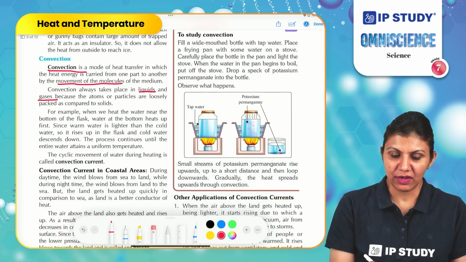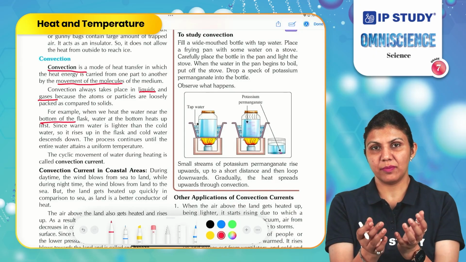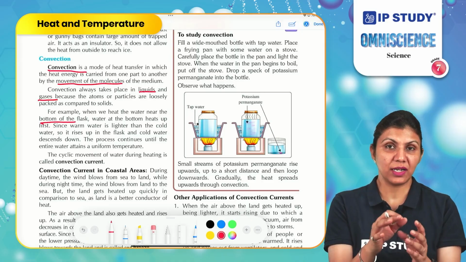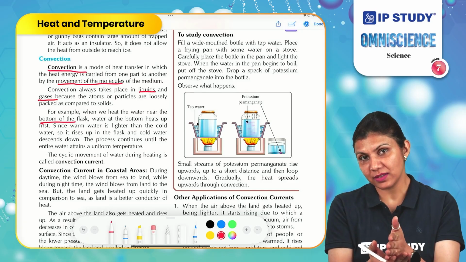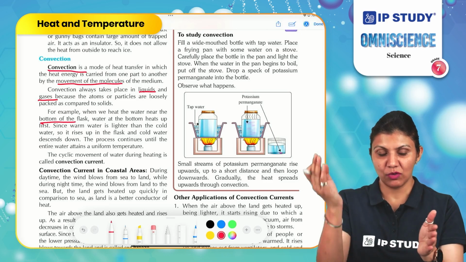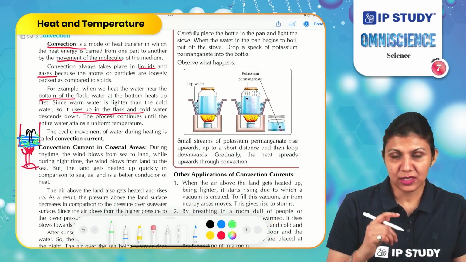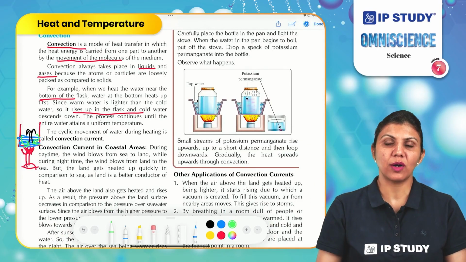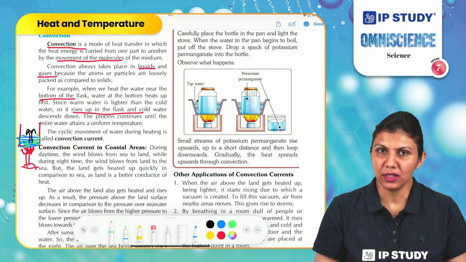For example, when we heat the water, we place the beaker over the stove and fill it with water. As soon as you start heating up, the bottom layer of particles of water comes in contact with the heat first. They start heating and they start moving from their place. So water at the bottom heats up first. Since warm water is lighter than cold water, it starts rising up in the flask and cold water descends. So in this process, a cyclic movement of water molecules starts. This cyclic movement of water molecules is called convection current.